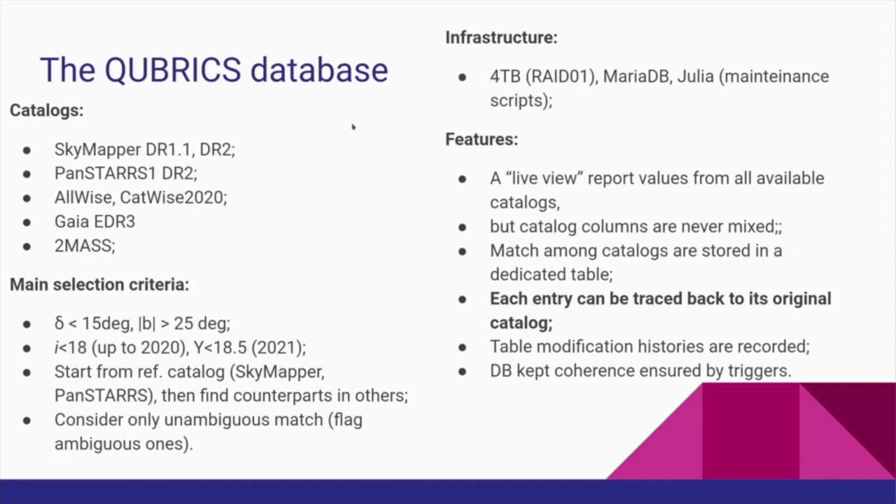Here, we'll briefly describe the QUBRICS database. We collected data from the SkyMapper and the Pan-STARRS surveys, and cross-matched against the WISE, Gaia, and 2MASS catalogs. The most relevant selection criteria are shown in this slide. The most important functionality provided by the database is that the final table collecting columns from the aforementioned catalogs is presented to the user as a live view, where each value can be traced back to the original catalog providing it. In other words, the link to the original catalog is always preserved, and we can switch from one catalog to the other as needed.